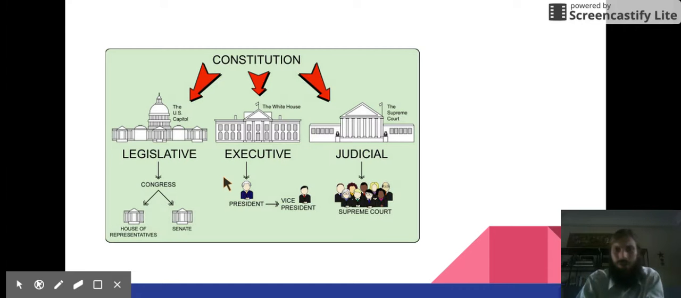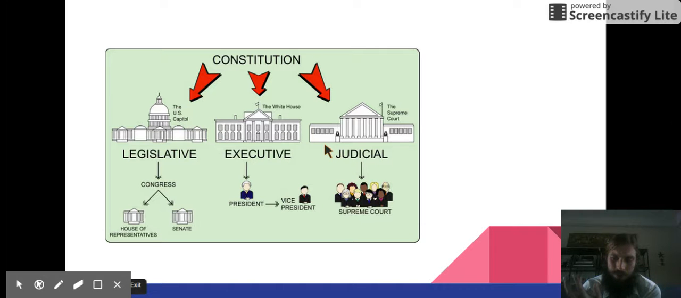The Constitution is like the rule book. It's the guidebook for the U.S. government. It tells us what the government is going to look like, which part does what, the different parts are. And the three branches of the United States government are the legislative branch, the executive branch, and the judicial branch. Congratulations, you just learned the three branches of the United States government: the legislative branch, the executive branch, and the judicial branch.